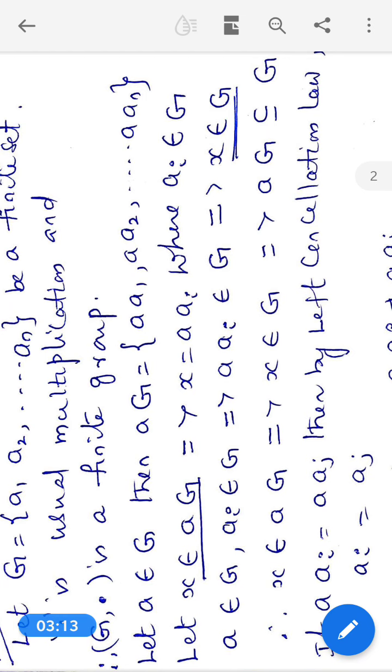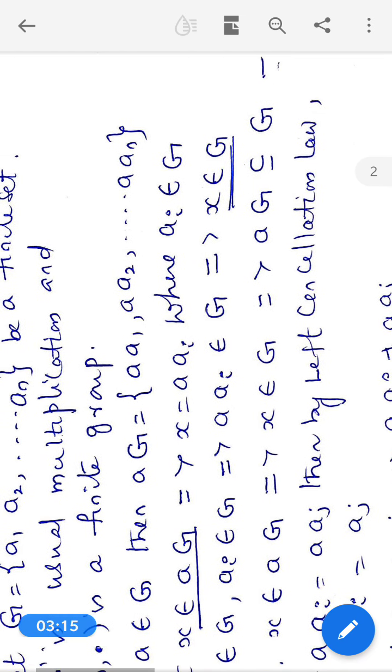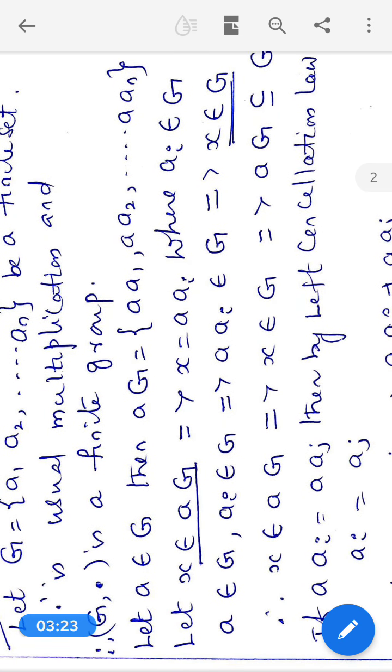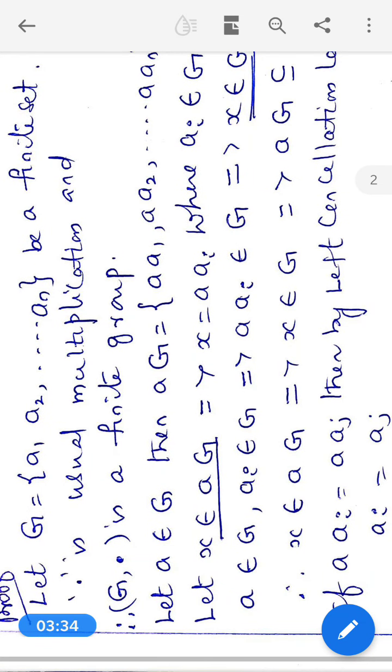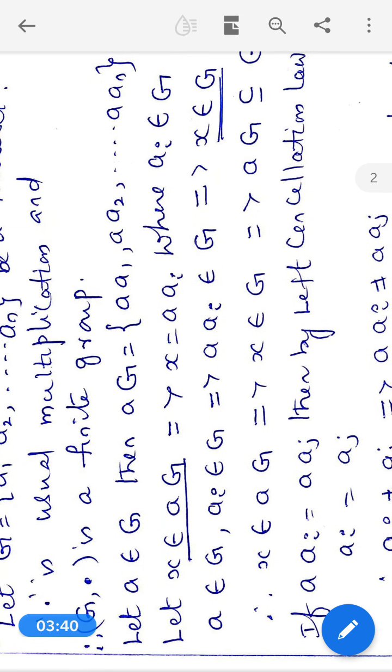Then x belongs to aG implies x = a·ai, where ai belongs to G, because aG contains every element of the form a·ai.